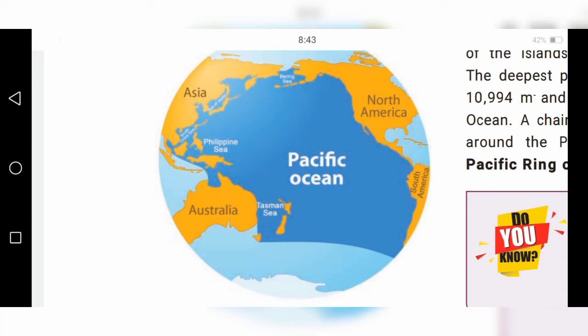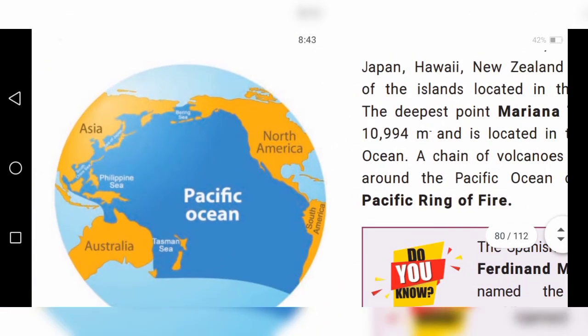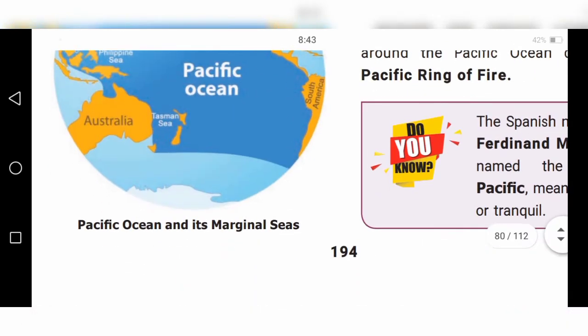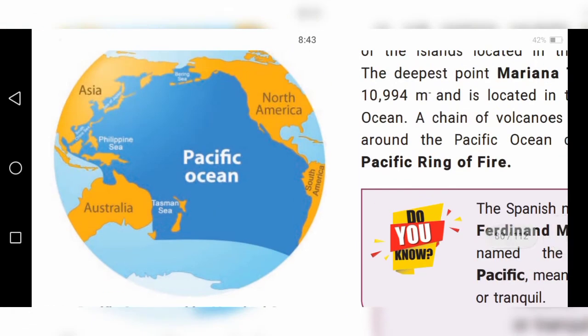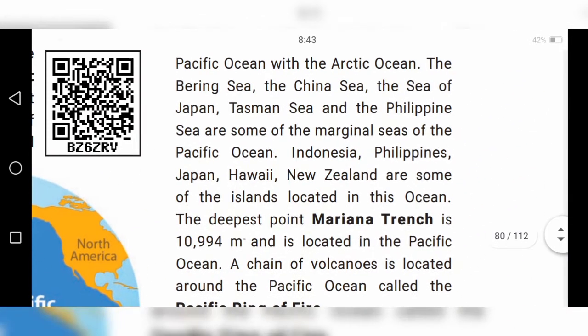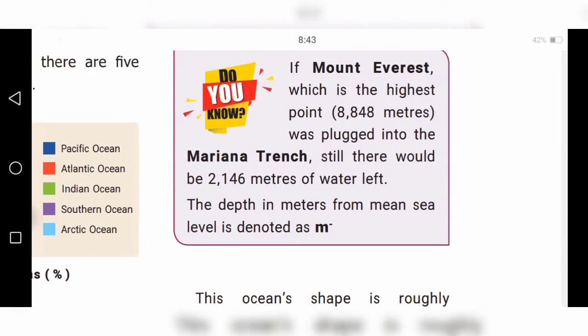It stretches from the Arctic Ocean in the north to the Southern Ocean in the south. So they mentioned where the Pacific Ocean is situated. Okay. Next, we are going to study the Pacific Ocean in more depth.